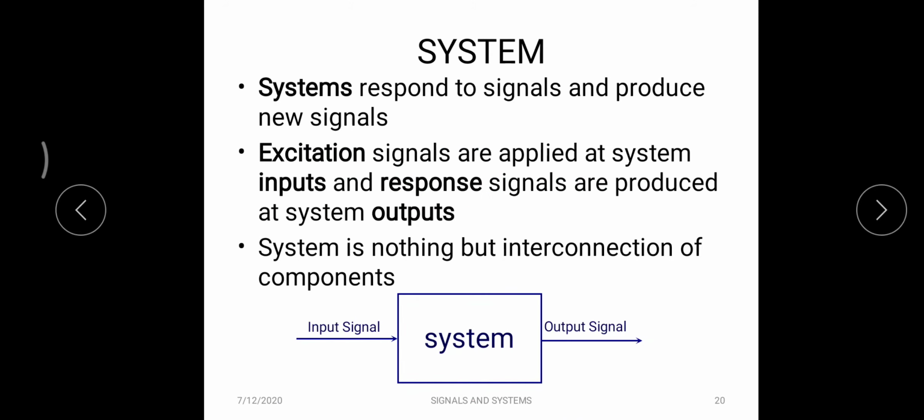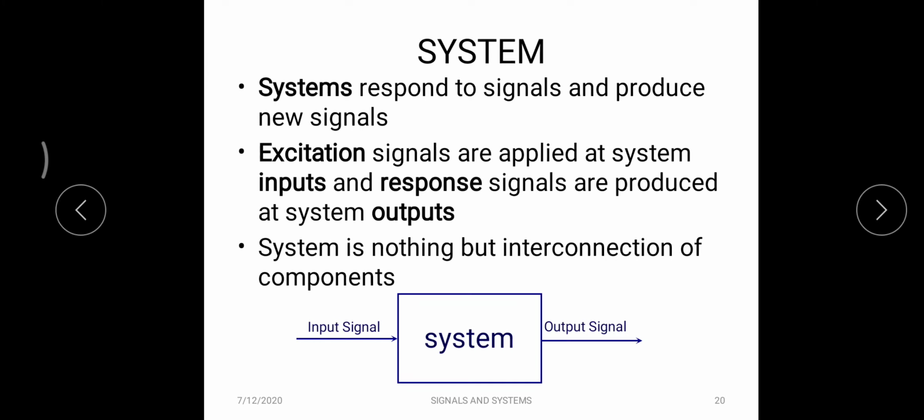Now the next one is system. What is a system? A system is nothing but an interconnection of components, that is, multiple components. A system responds to signals and produces some new signals. So this is a system which will accept some input signals and produce some output signals.